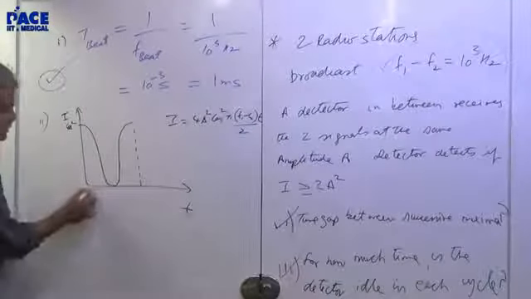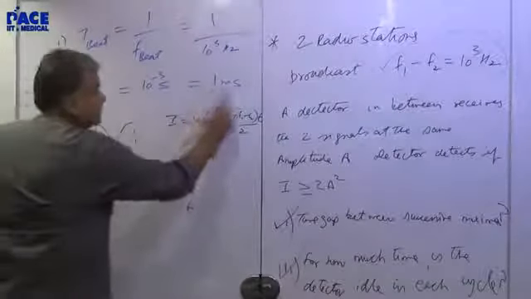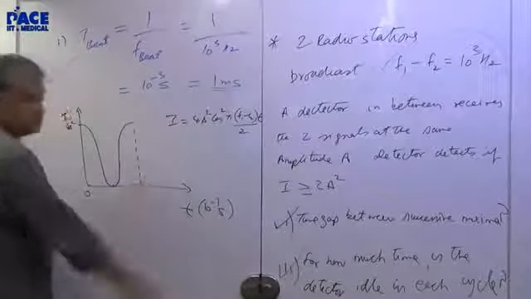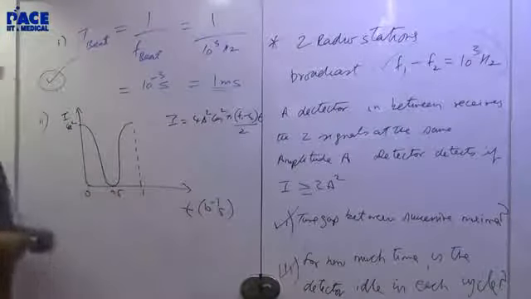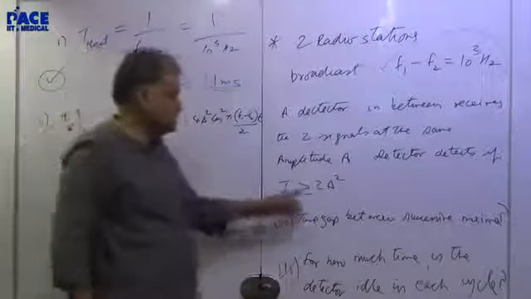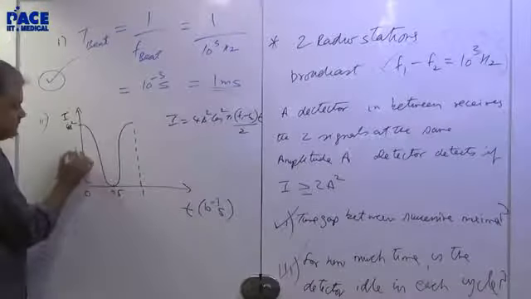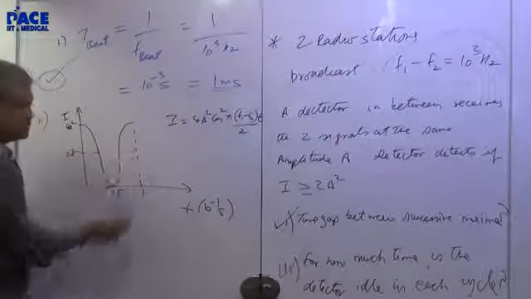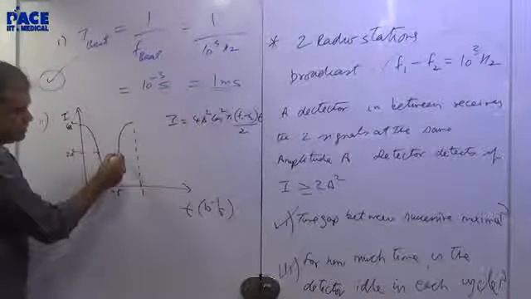What is this time? Suppose I call this scale in 10 power minus 3 seconds. This is 0 and 1, so this must be 0.5. But the maximum value is 4A square. This detector detects if it's greater than 2A square. So where will you get 2A square? 2A square means at this spot and this spot. I want to know at what time you get that. What is this time?